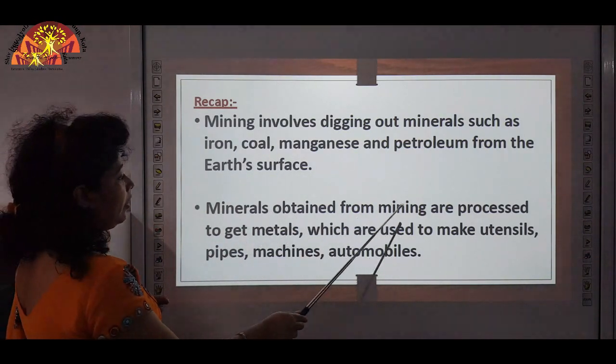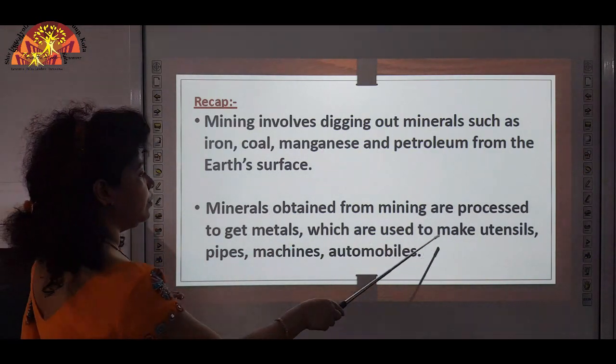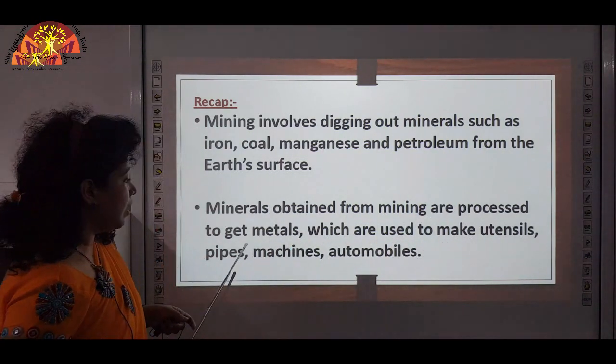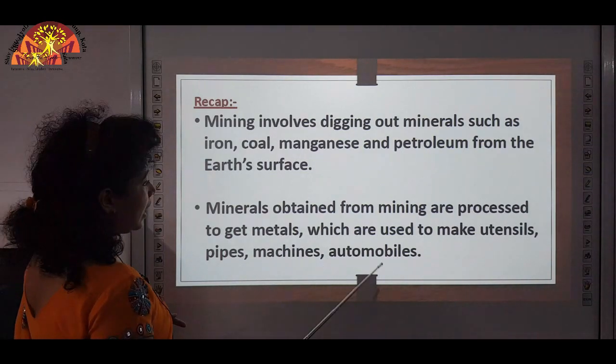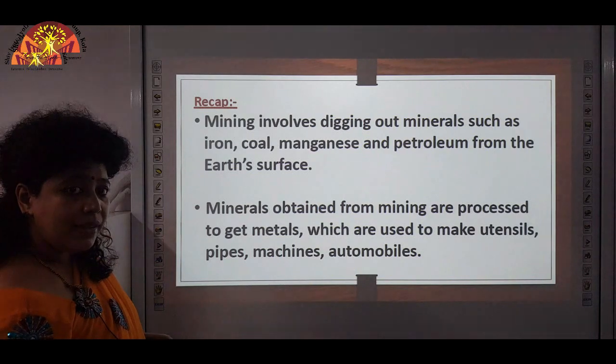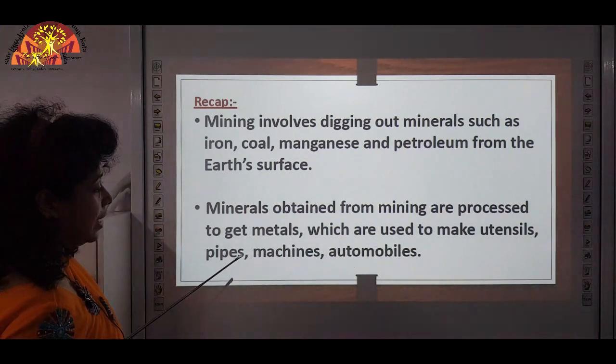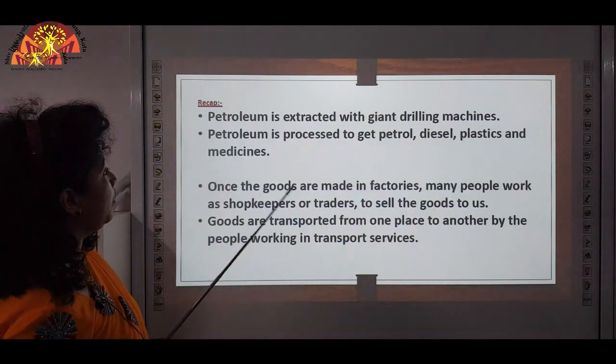Minerals obtained from mining are processed to get metals which are used to make utensils, pipes, machines and automobiles. So, these minerals are used to get metals and these metals are used to make utensils, pipes, machines and automobiles.